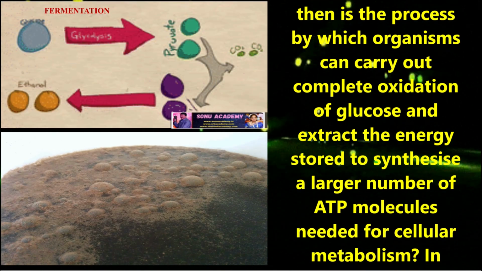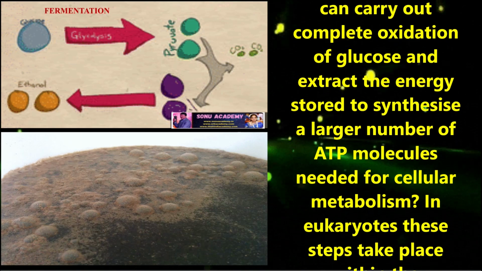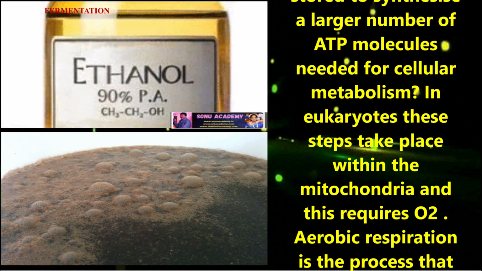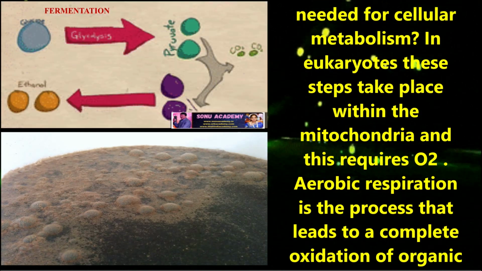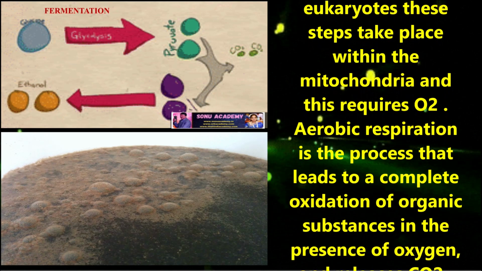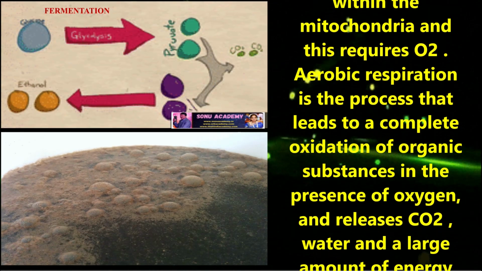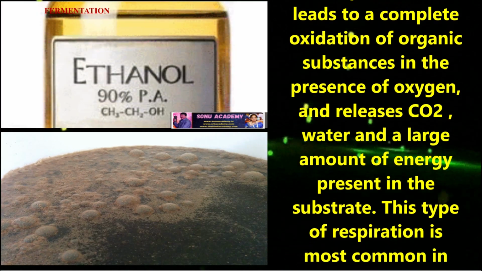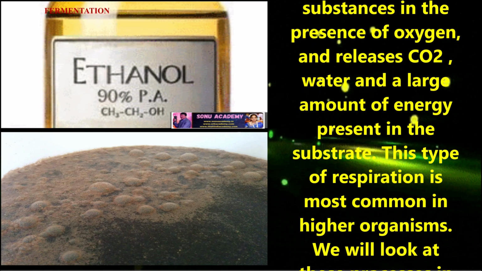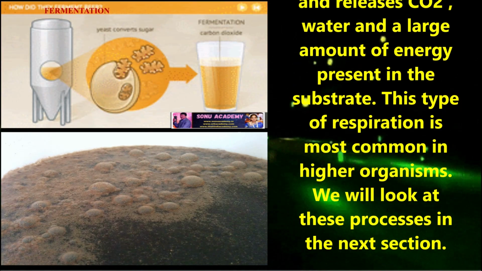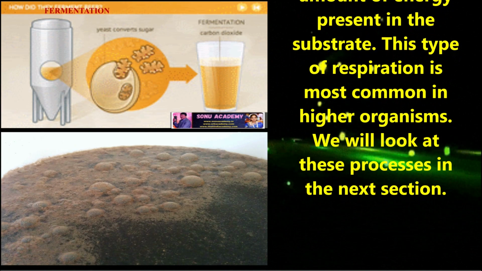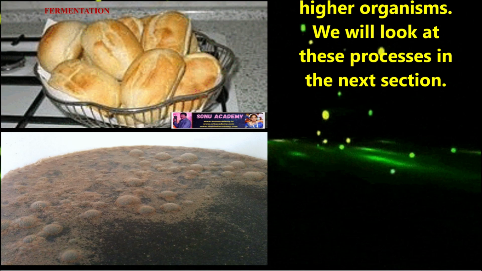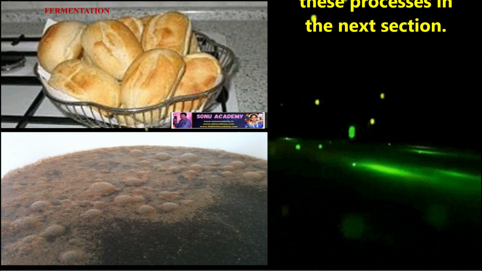Then what is the process by which organisms can carry out complete oxidation of glucose and extract the energy stored to synthesize a large number of ATP molecules needed for cellular metabolism? In eukaryotes, this step takes place within the mitochondria and requires O2. Aerobic respiration is the process that leads to a complete oxidation of organic substances in the presence of oxygen, and releases CO2, water and a large amount of energy present in the substrate. This type of respiration is most common in higher organisms. We will look at this process in the next section.